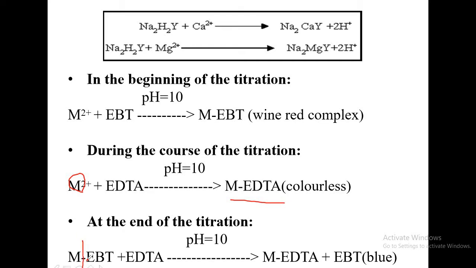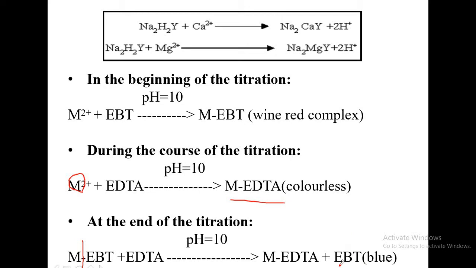At the end of the titration, when there are no more free calcium and magnesium ions present, then the added EDTA will react with the metal EBT complex. Added EDTA will break the metal EBT complex formed in the beginning and all the metal ions go with the EDTA, MEDTA is formed, and EBT is left free. EBT in the free state at pH 10 imparts a blue color, and in the beginning you have a wine red color, but towards the end there is a blue color.